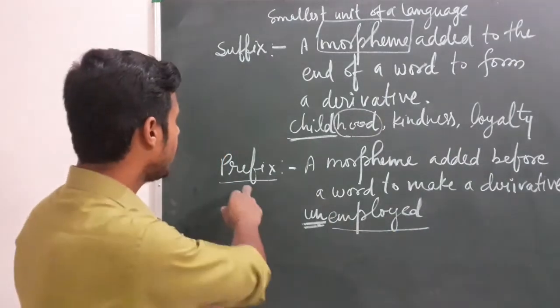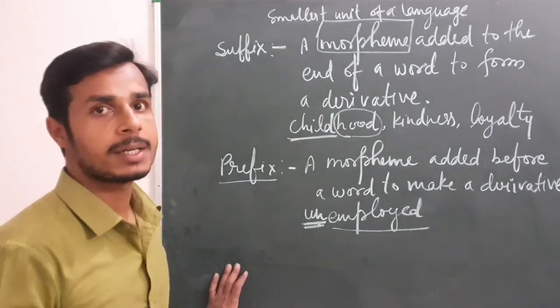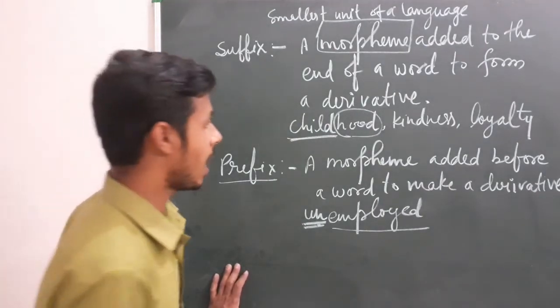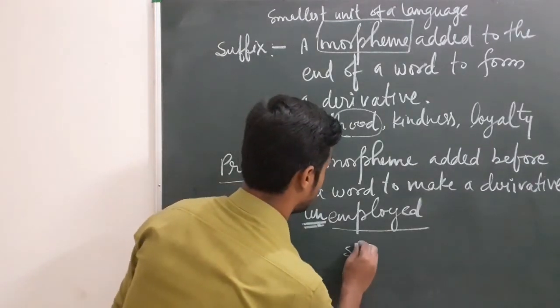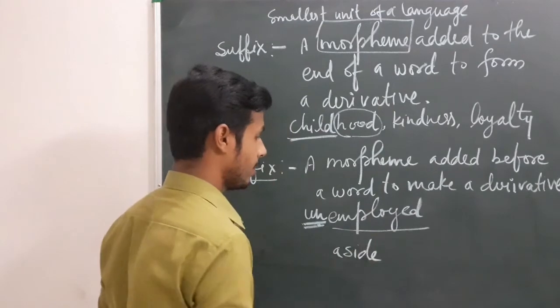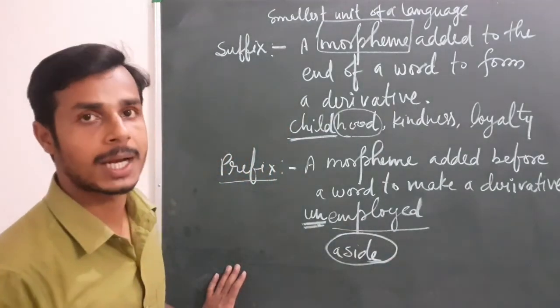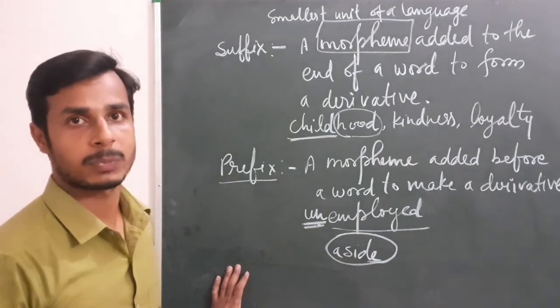Another example: I have written side and added a, so the new word came into existence, and that is aside.